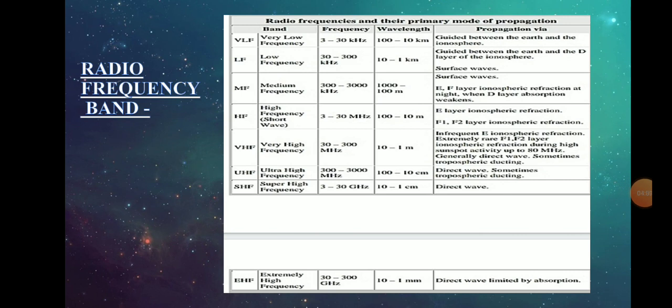If we look at the radio frequency and their primary modes of propagation, we find that the whole radio frequency band is divided into very low frequency, low frequency, medium frequency, high frequency, and so on. Here you can see that the relation between the frequency and the wavelength is inversely proportional. Higher the frequency, lower is the distance it will cover, and lower the frequency, higher is the distance the antenna will cover, depending on its population density.